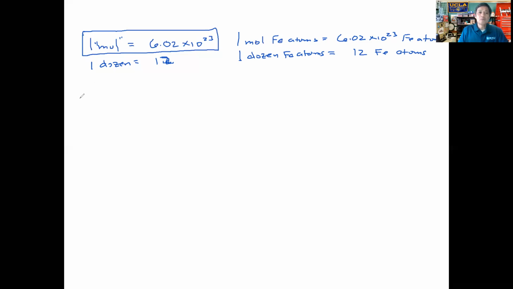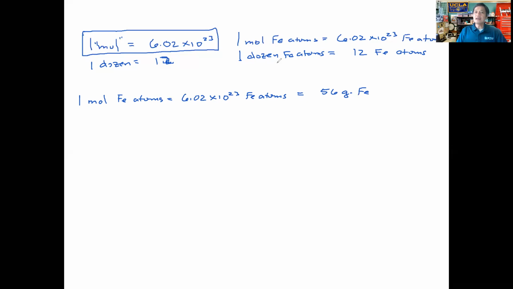So if you take 1 mole of iron atoms and scale it up, that's going to be equal to 6.02 times 10 to the 23rd atoms of iron. Okay. And this number of atoms is on the macroscopic, real world scale, because if you take this many iron atoms and weigh them out, it will be equal to 56 grams. Okay? And this number we can measure. We can obtain that amount of iron.